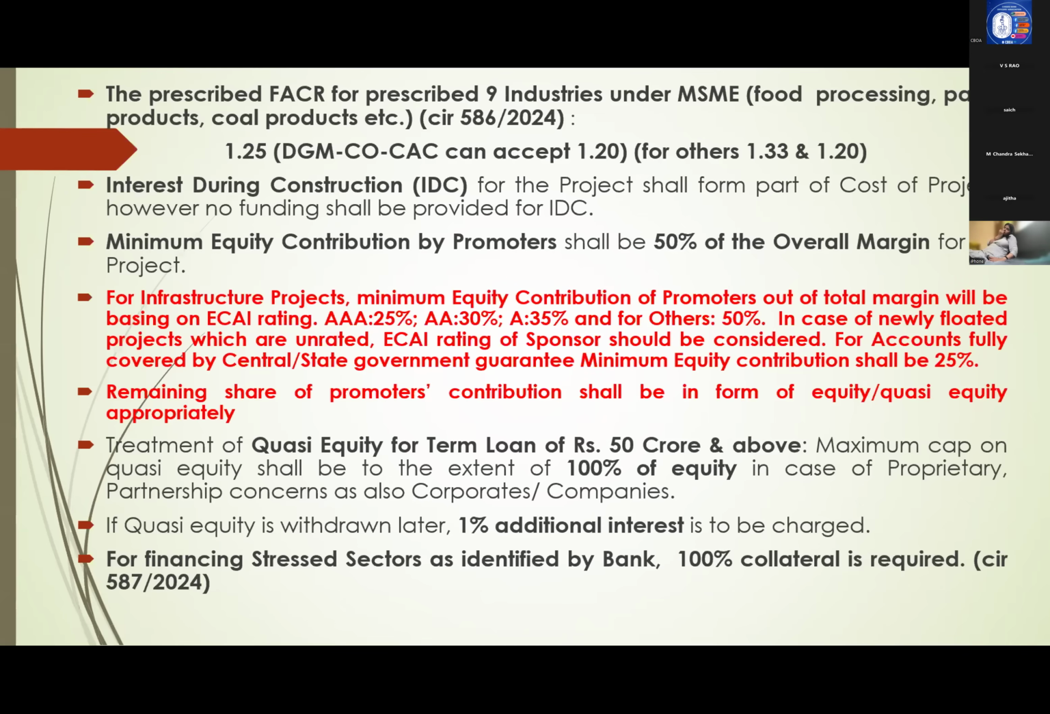And treatment of quasi-equity for term loan, 50 crores and above. Maximum cap on quasi-equity shall be equal to 100% of equity. Same norm here. Quasi-equity should be 100% of equity. That means out of total margin, whatever you are prescribing, own money 50%, quasi-equity 50%. Permissible, general. So quasi-equity shall be to the extent of 100% of own equity. Right? If quasi-equity is withdrawn, 1% additional interest we have to charge. Right? And for financing stressed sectors identified by bank, 100% collateral is required.